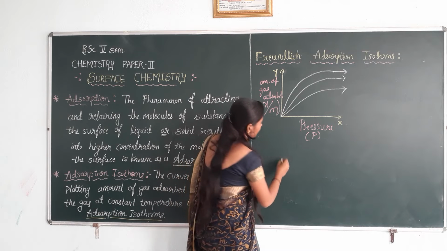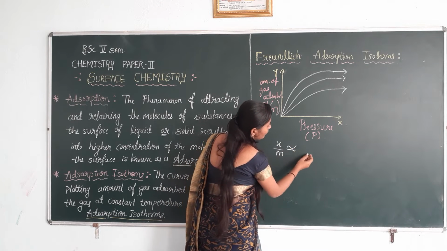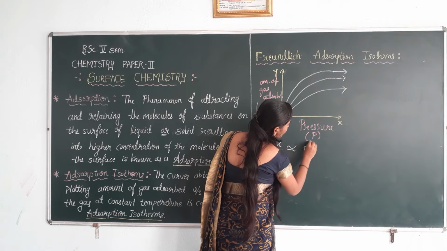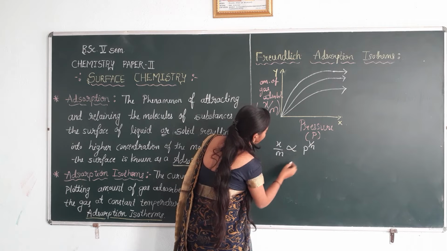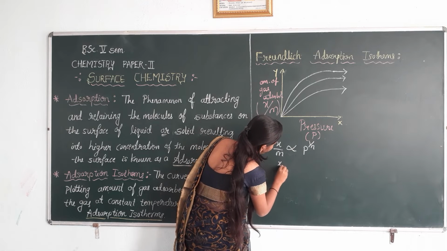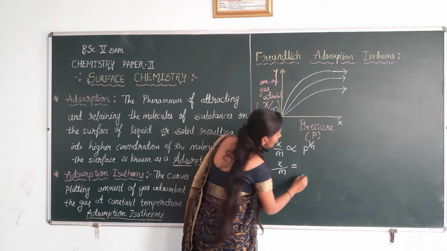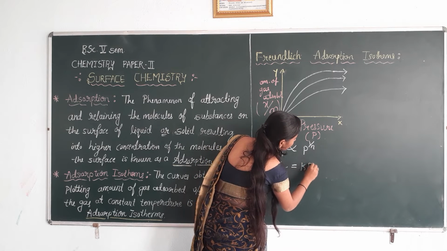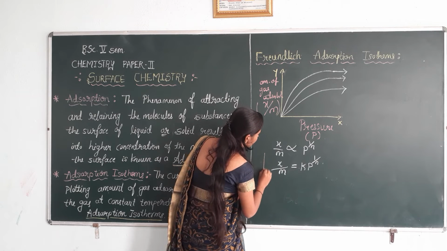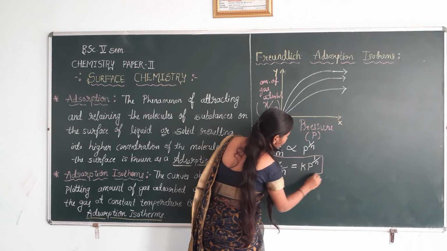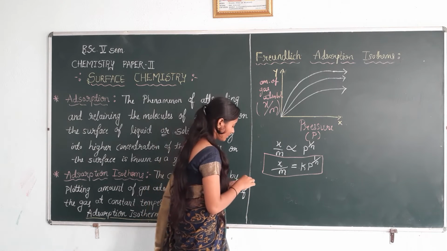The main equation is x by m is directly proportional to p raised to 1 by n. For this proportionality we take x by m equal to k p raised to 1 by n. This is the main equation for the Freundlich adsorption isotherm.